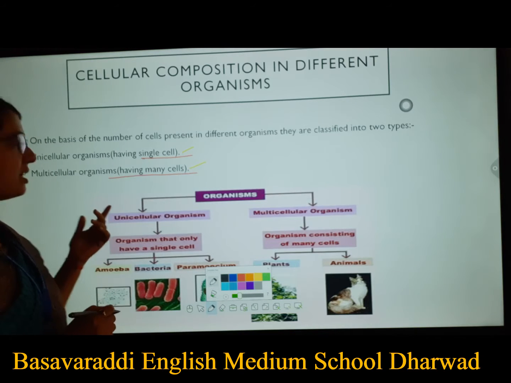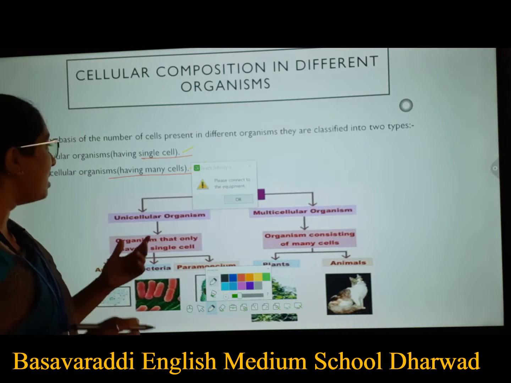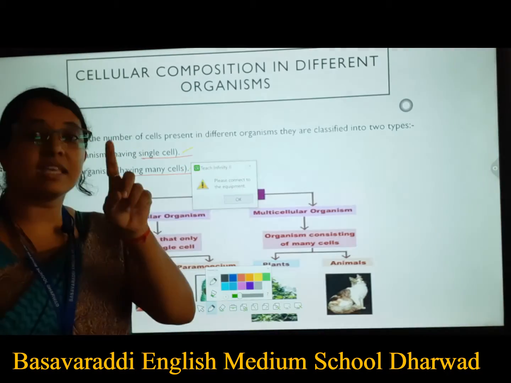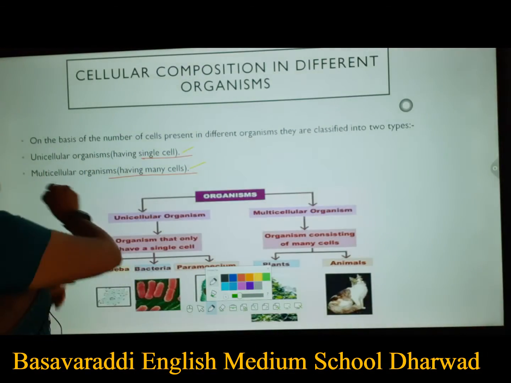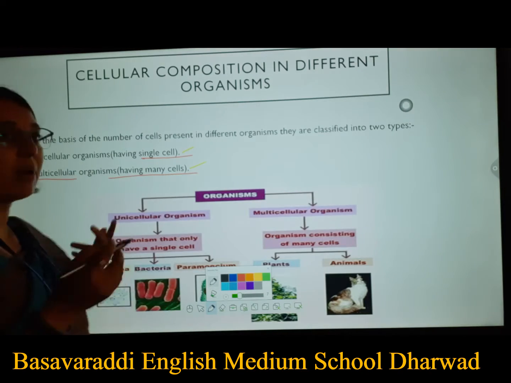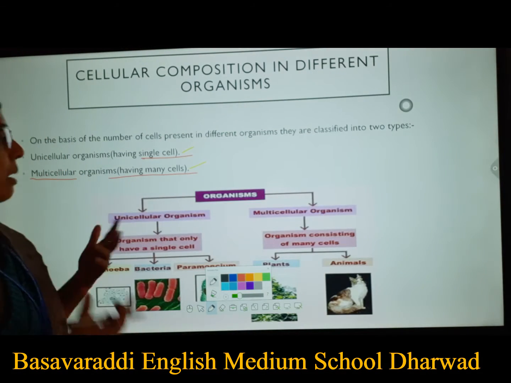When we say unicellular organism, it means it is having a single cell. But when we say multicellular, multi means many cells, we call it multicellular.